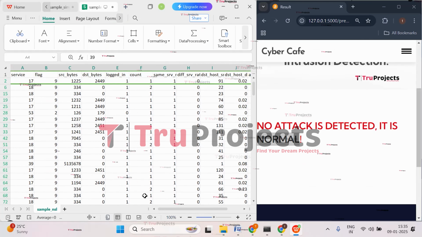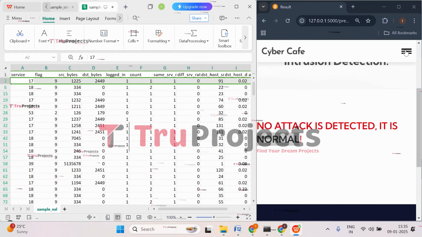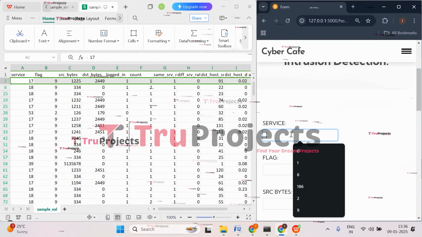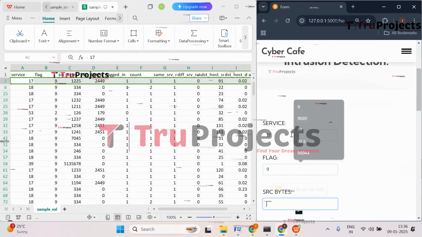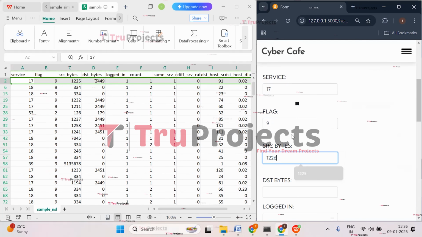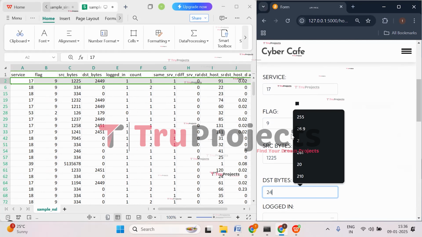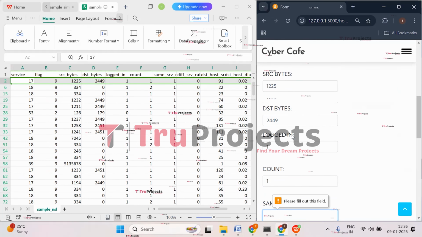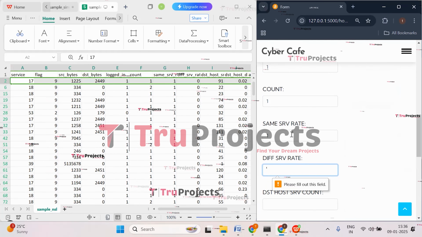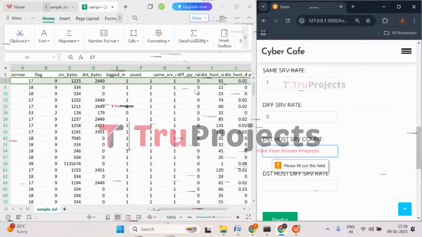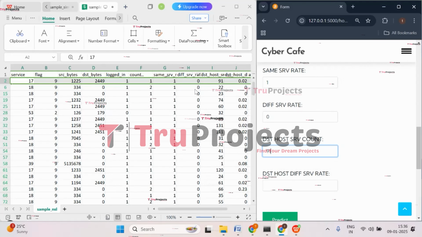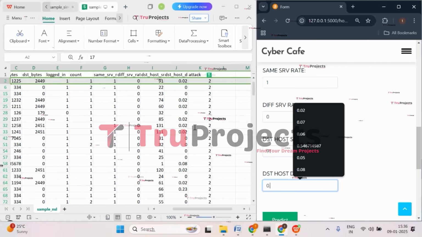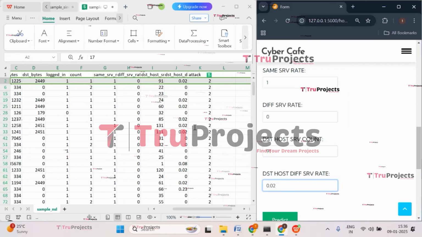So let's try with this case. Click on prediction, click on NSL-KDD. So here service is 17, flag is 9, source bytes are 1225, destination bytes are 2449, logged in value is 1, count is 1, same SRV is 1, different SRV is 0, destination host SRV count is 91, and different host is 0.02. Now click on predict.